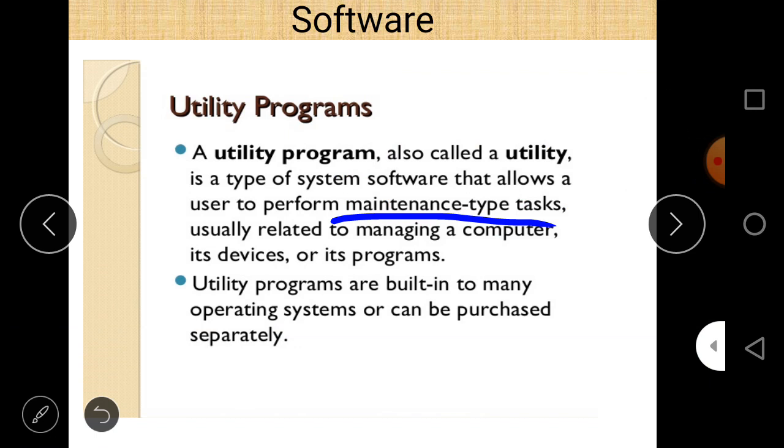Utility programs are built into many operating systems or can be purchased separately. So there are two important things regarding utility programs. First, they are used to perform maintenance type tasks, and second, they are built into many operating systems or can be purchased separately.